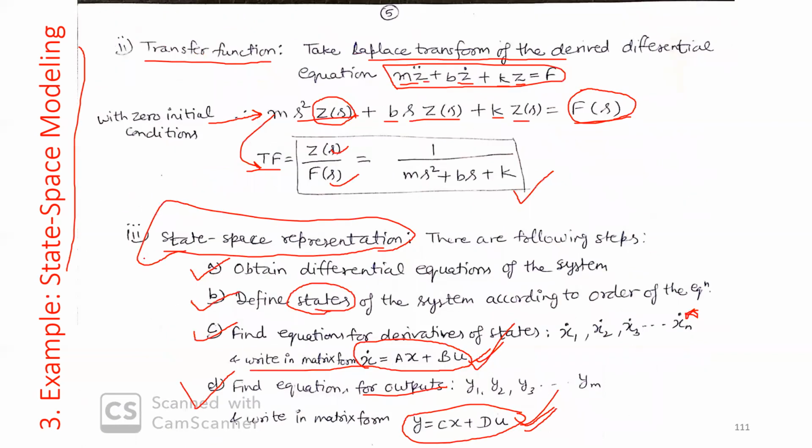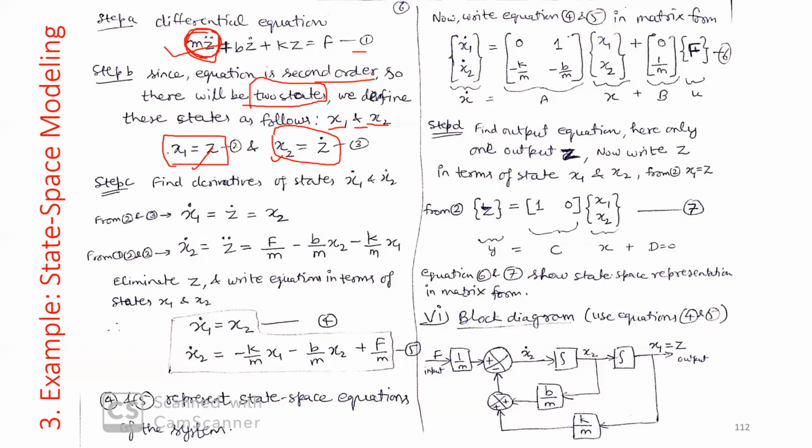What does the third step say? The third step says find equations for derivatives of states. Now find the derivative of these states. So you defined two states x1 and x2. Now find the derivative of these, so x1 dot and x2 dot. What will be x1 dot? x1 dot will be z dot, isn't it? It will be z dot.